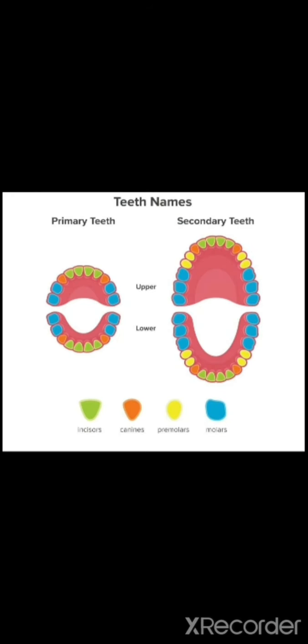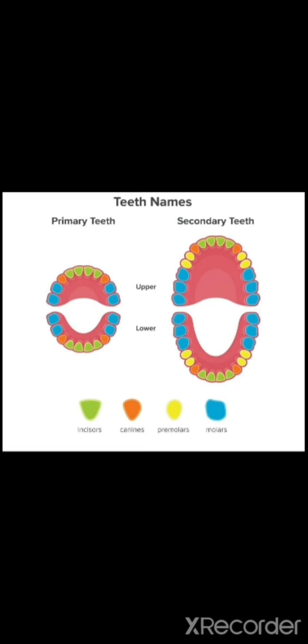Now the first organ in your digestion process is your buccal cavity. In the buccal cavity you have the tongue, teeth and the saliva. So the teeth help us to break down the food materials into smaller pieces.